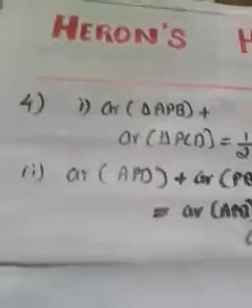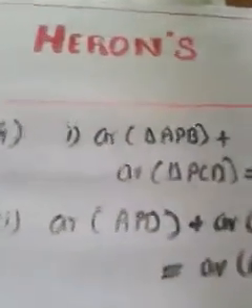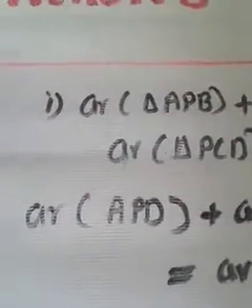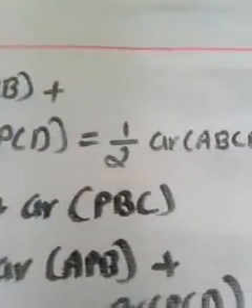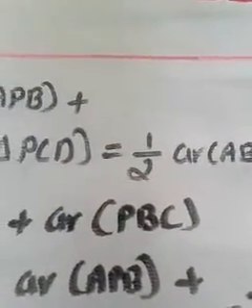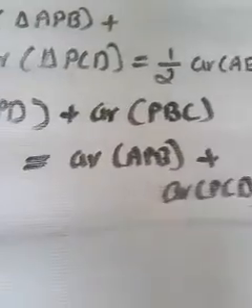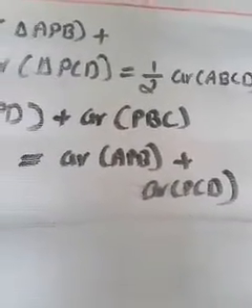You may have understood. In order to prove the second one, we had to prove that area of APD plus area of PBC is equal to area of APB plus area of PCD.